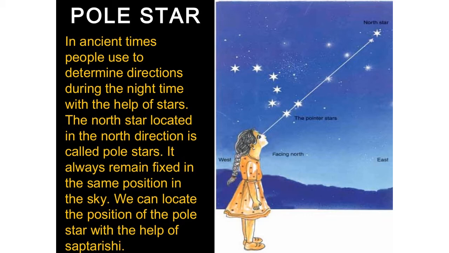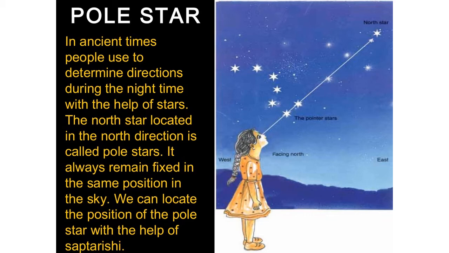Okay, now because the earth is moving, still I will attach a video and you must see this. You will see even if the earth is moving, the position of North Star does not change, it remains the same. Okay, that is why people in the past, in ancient times, used to use this to determine directions during night times. Okay, very interesting to know.